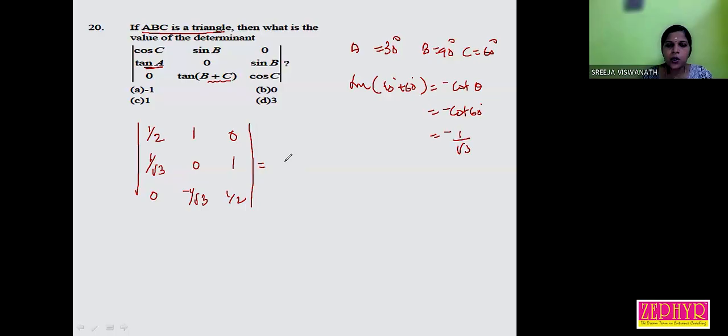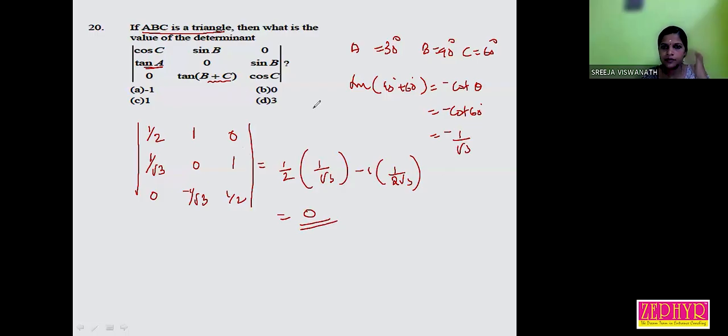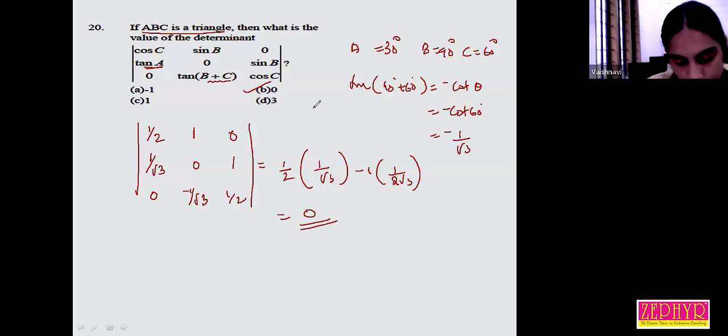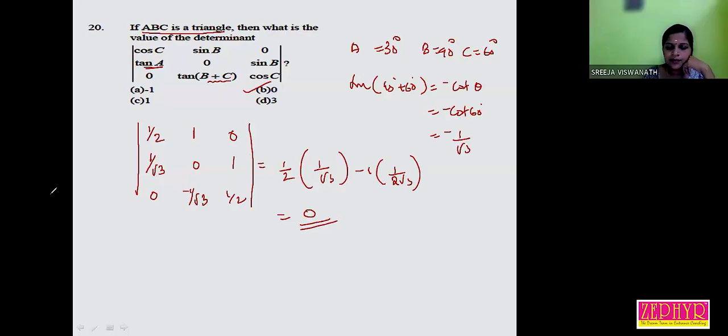1 by 2 into 1 by root 3, minus 1 into 1 by 2 root 3. Answer 0. Right? Option B. Okay. Any doubt? No, miss. Okay. Now the next question.